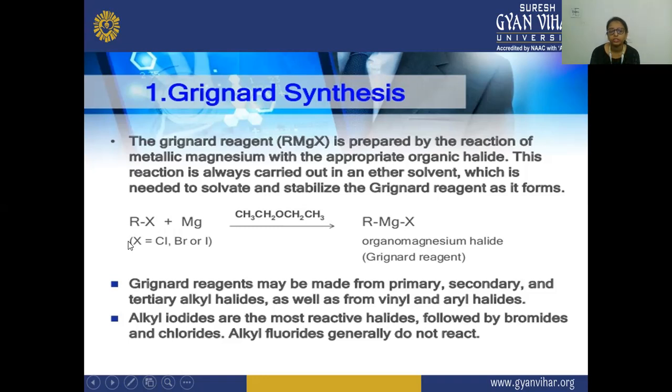Here, this is your organic halide, and this halide can be Cl, Br, or I. The organic halide is reacted with metallic magnesium in the presence of ether solvent, and there is a formation of the organomagnesium halide. Organo comes from organic, magnesium is from the metallic magnesium, and halide because the halide group is attached to it. So a Grignard reagent is prepared by the reaction of metallic magnesium with the appropriate organic halide.